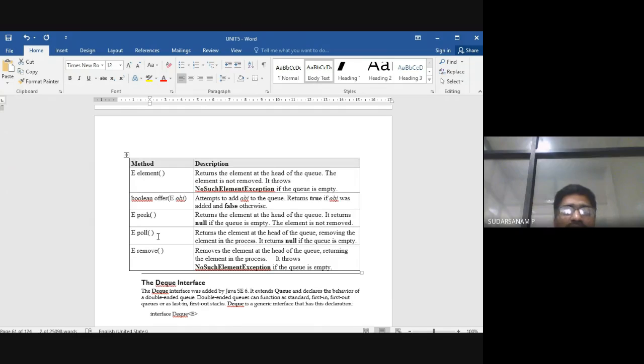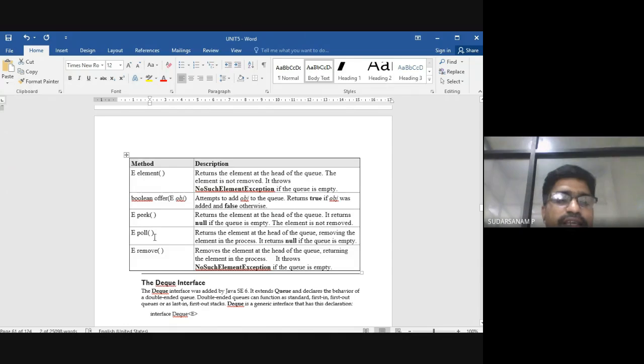So E peek returns the element at the head of the queue. It returns null if the queue is empty. Otherwise, it is not removed. E poll: returns the element at the head of the queue and removes the element in the process. E remove removes the element at the head of the queue.